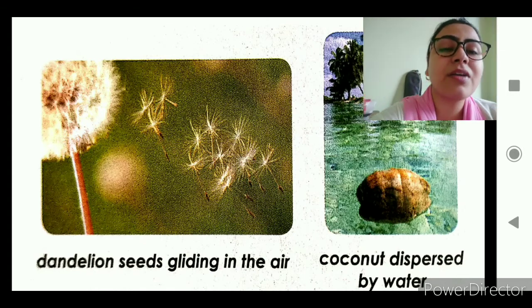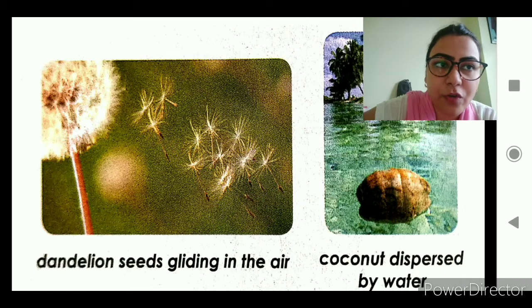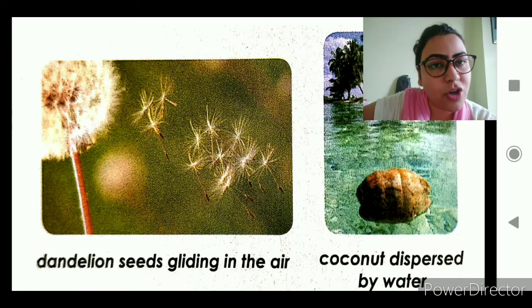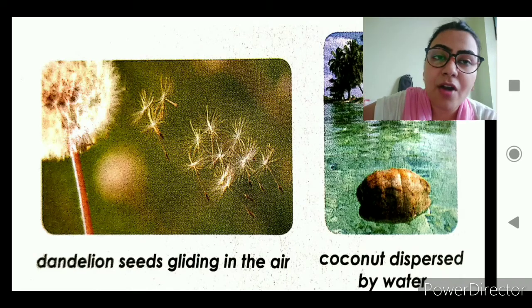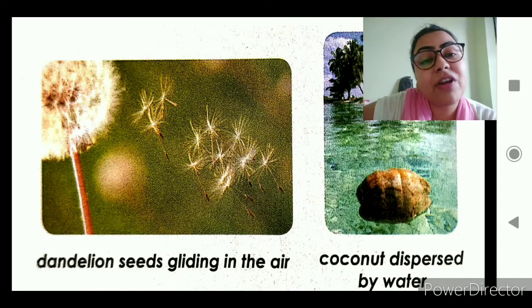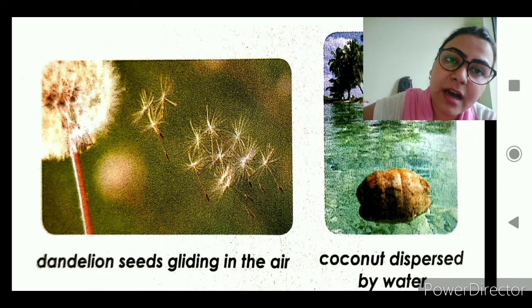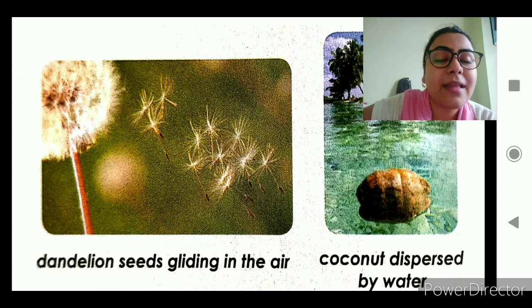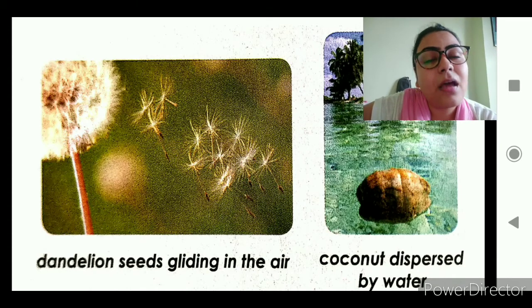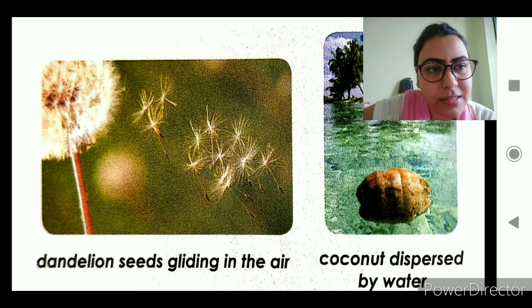Till the fur is there, the seeds keep on flying along with the wind, but once the fur comes off, the seeds fall on the ground, and by then they have traveled a long route away from the mother plant. When they fall on the ground in the soil, they get exposed, and then they take up the required amount of water and nutrients from the soil to grow into a new dandelion plant.